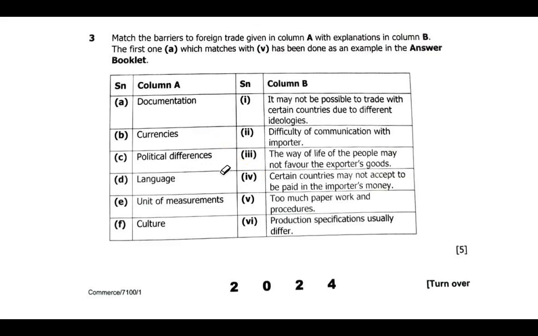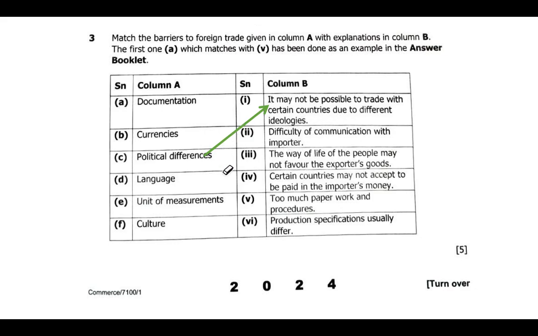It may not be possible to trade with the countries due to different ideologies. So that can be a political difference. When countries have different ideologies, those are political differences.